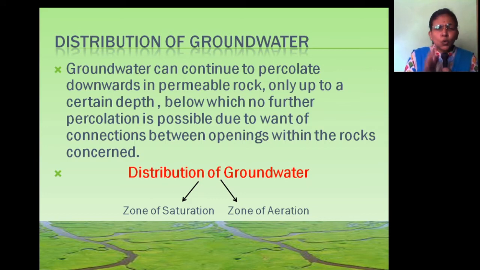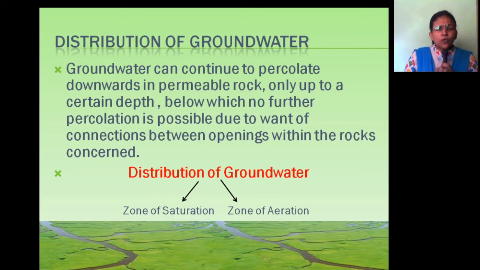Porosity means the rock has the capability to store water. Permeability means the rock has the capability to transmit water. These two properties are very important for groundwater. If a rock has porous and permeable properties, then groundwater can percolate and be transmitted. If the rock has no porosity and permeability, then groundwater cannot percolate.